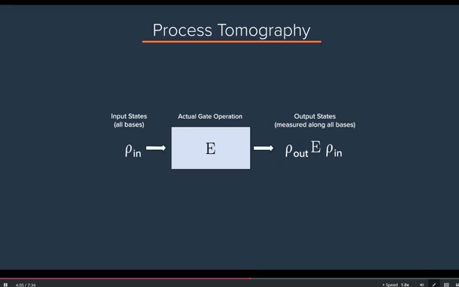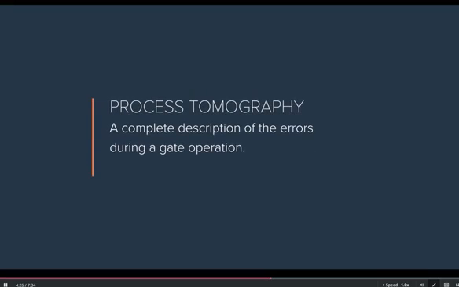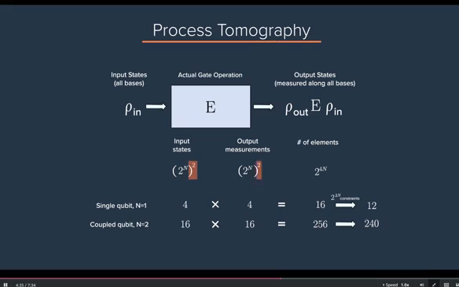To do this, we probe the gate operation using the input basis states, perform the actual gate operation, and then, for each input, project the resulting output state onto the entire basis set. We then compare our results to what we would expect from a theoretically ideal operation to determine the gate fidelity. The approach just described is called process tomography, and it represents a complete description of the errors during a gate operation. It also requires a large number of steps to implement, as the product of input and output elements is 2 to the 4nth power.